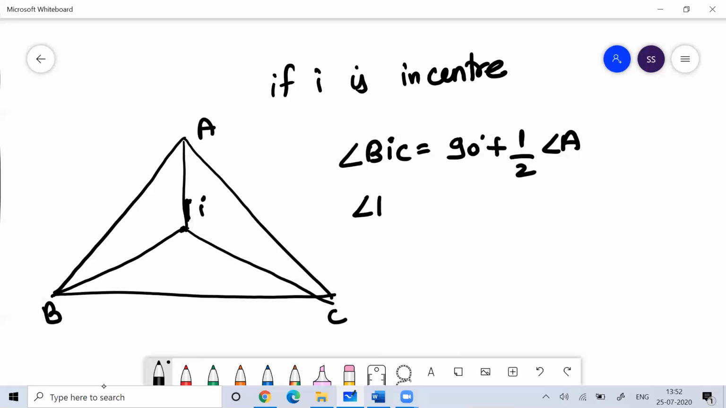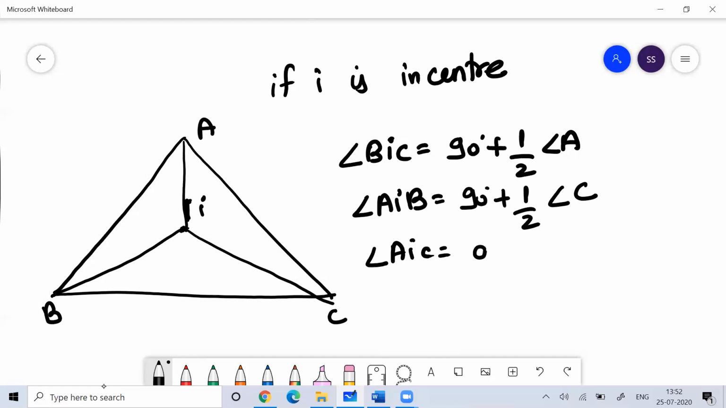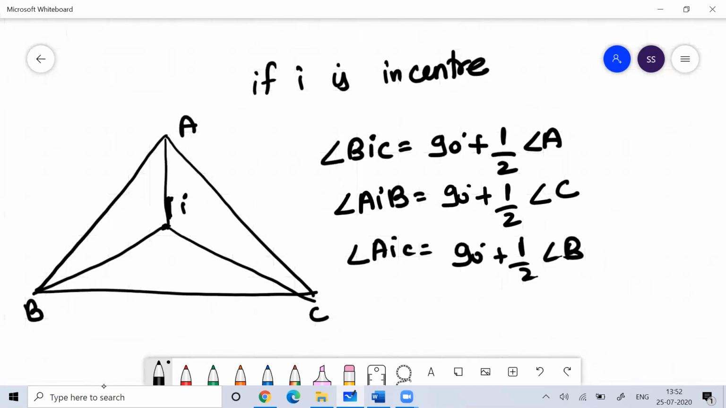So similarly, angle BIC, okay, correct. And angle AIB would be 90 degrees plus half of angle C. Then if I say angle AIC, that would be 90 degrees plus half of angle B. Okay, so remember this. Now, how to prove this?